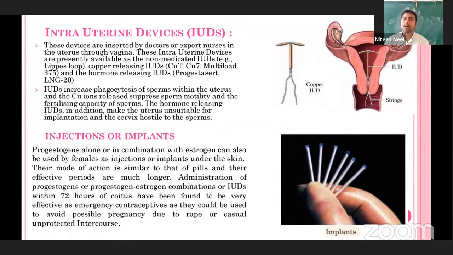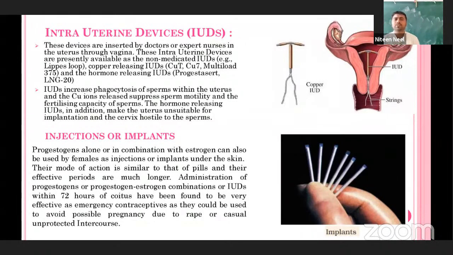Especially to avoid pregnancy. And see, the hormone-releasing IUDs in addition make the uterus unsuitable for implantation and the cervix hostile to the sperm. The IUDs ಒಳಗಡೆ ಇರೋದ್ರಿಂದ ಇಲ್ಲಿ sperm ಮತ್ತೆ ovary ಅಂತ ಮೀಟ್ ಆಗಲ್ಲ. ಸೊ ಅಂತ ಟೈಮ್ ಅಲ್ಲಿ ಇಂಪ್ಲಾಂಟೇಶನ್ ಅಂದ್ರೆ ಅಲ್ಲಿ ಹೊಸ ಬೇಬಿ ಫಾರ್ಮೇಶನ್ ಕೂಡ ಆಗೋದನ್ನ ತಡೆಗಟ್ಟುತ್ತೆ ಅಂತ ನಾವಲ್ಲಿ ಹೇಳಬಹುದು. And that will avoid the pregnancies for as long as you want to avoid, right?